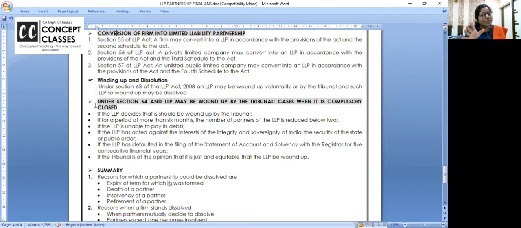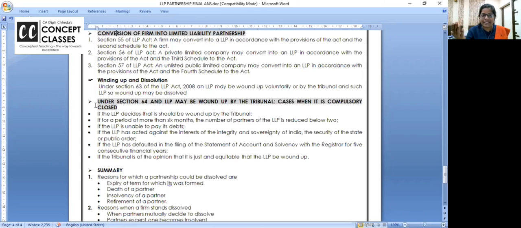Yes or no? No. For LLP, partner will not be responsible because partner and LLP have got a separate perpetual existence and partner is having a limited liability. But in case of wrongful, fraudulent act or misconduct of partner, because of which the LLP has gone into some losses, then that partner who has done the fraud will be personally liable to compensate the LLP.